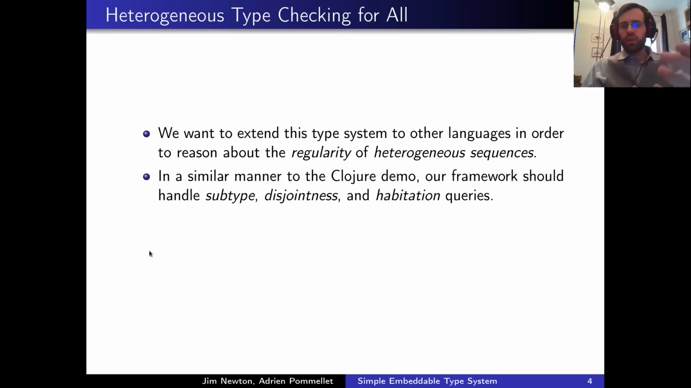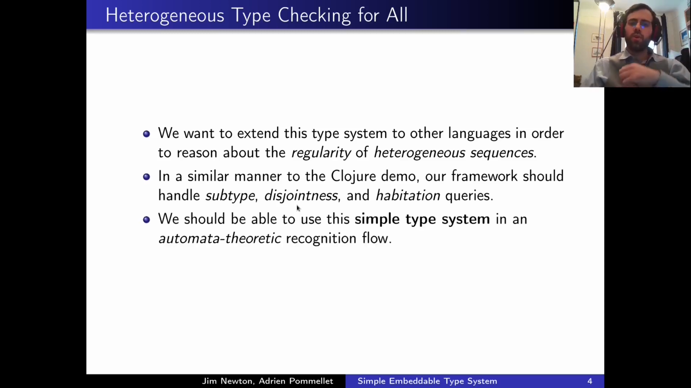Our framework should be able to handle subtype, disjointness, and habitation queries, as you've just seen in the Clojure demonstration. Our long-term goal that we won't be able to fulfill in this talk, but we will perform the first step, will be to use this simple type system in an automata theoretic recognition flow of regular type patterns.